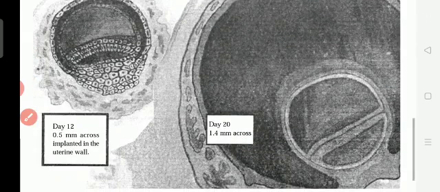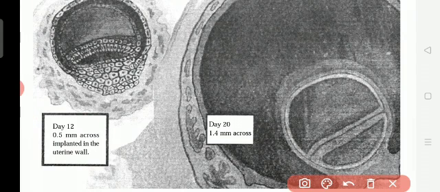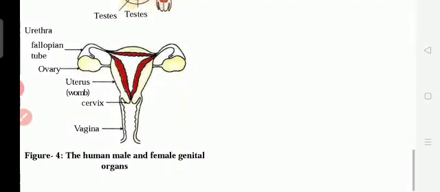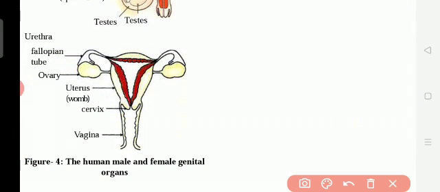Okay, so day 12, 0.5 millimeter across, implanted on the uterine wall. Okay, so in the uterine wall it will be holding very tightly. So that time only it can stay in the uterus, otherwise it will go here and there, na. So here in day 6, it will be holding the uterus wall. Okay, so the child will be like this, understand?